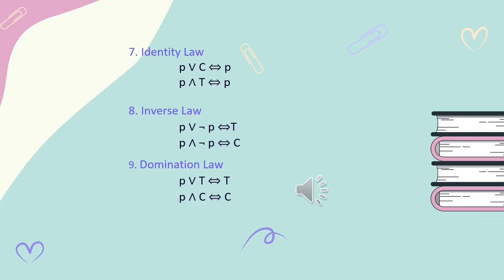Inverse law, we choose when P or not P will get a tautology, while P and not P is equivalent to contradiction. Domination law, P or T will get T, while P and C will get contradiction back. Between these three laws, they look alike and we have to be careful when to use them.